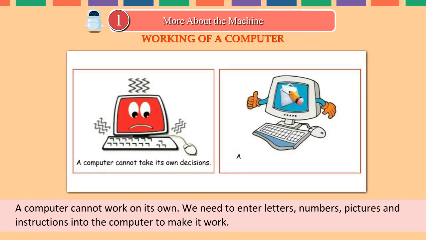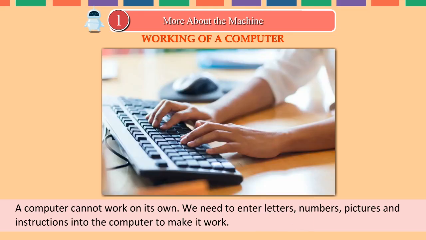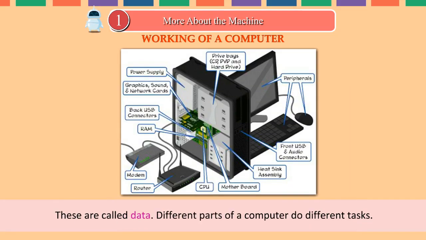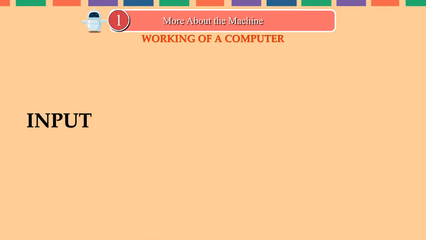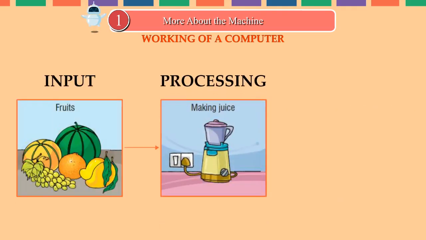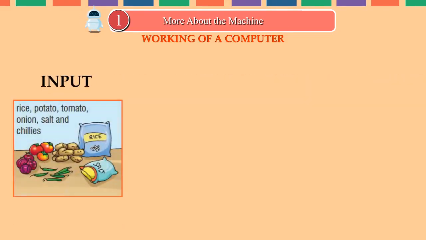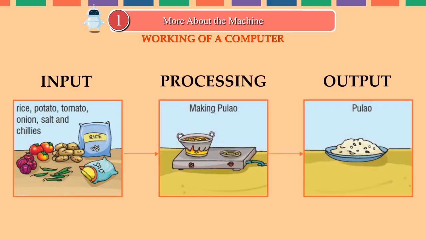Working of a computer. A computer cannot work on its own. We need to enter letters, numbers, pictures and instructions into the computer to make it work. These are called data. Different parts of a computer do different tasks. A computer works in 3 basic steps: input, processing, output. So say input is fruits, processing is making juice, and the output is juice. Or input is rice, potato, tomato, onion, salt and chilies, processing is making pulao, and output is the pulao.